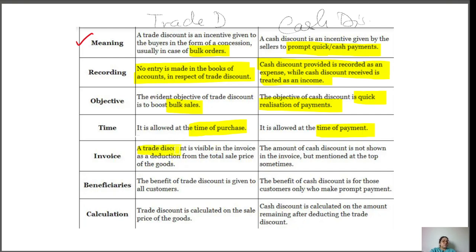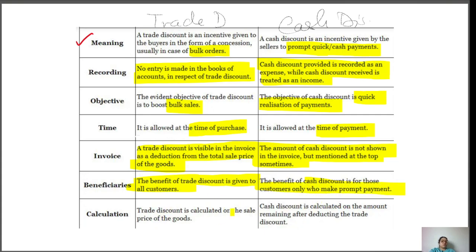A trade discount is visible in the invoice as a deduction from the total sales price of the goods, whereas the cash discount is not shown in the invoice but is sometimes mentioned at the top. Now beneficiary. Trade discount is given to all customers, whether a credit or a cash customer, but cash discount is for those customers who make a prompt payment.